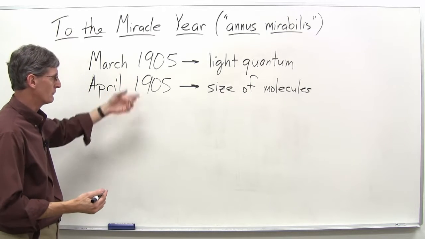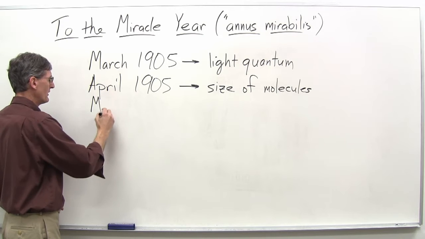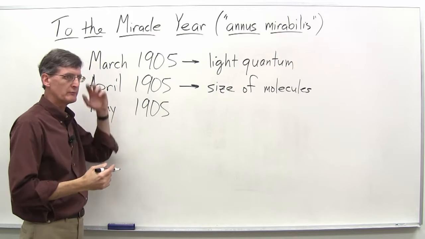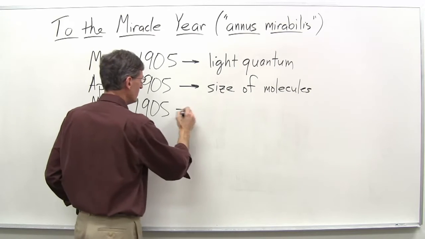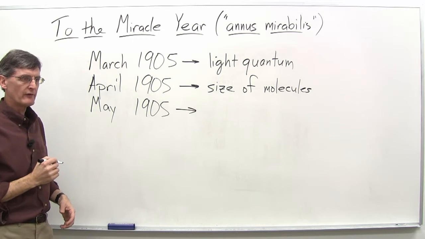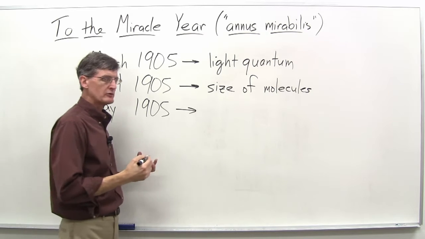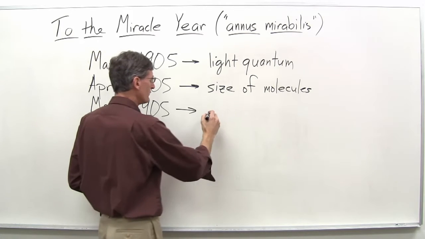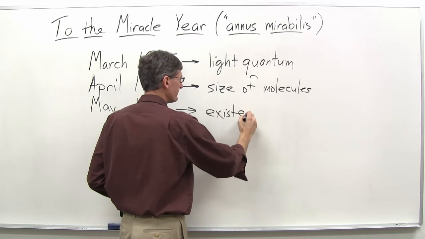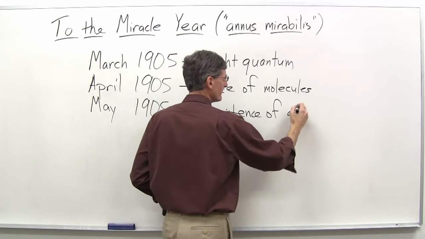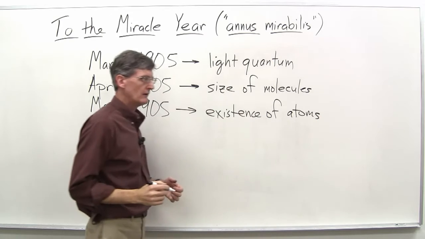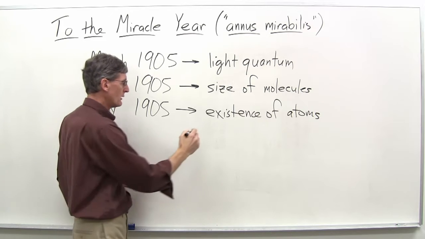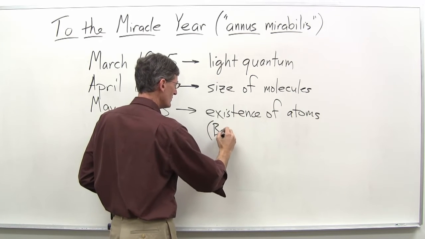So that was April, just 1 month apart. Now we get to May, the next month. Any one of these papers would have been a good paper just for a year's output, but he's now in May 1905. And what he does is publish a paper that for the first time provides really good theoretical proof of the existence of atoms. And it came about because he was able to explain a phenomenon known as Brownian motion.